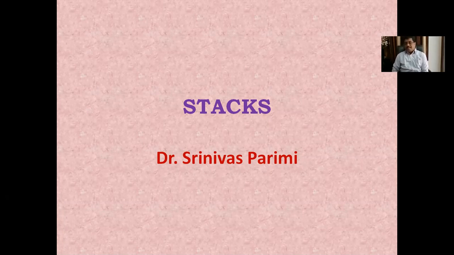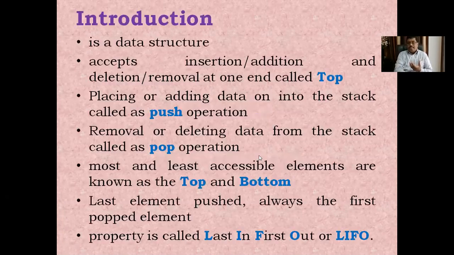It is specified as an abstract data type, because we perform some operations on that particular data structure. A stack is nothing but one type of array. Whereas with a plain array, we cannot easily perform insertion and deletion operations.